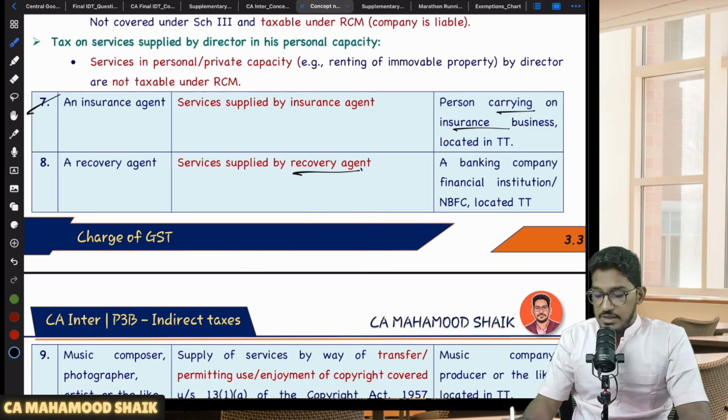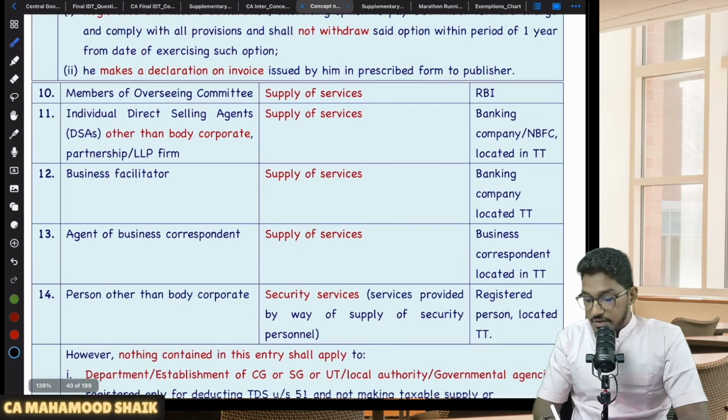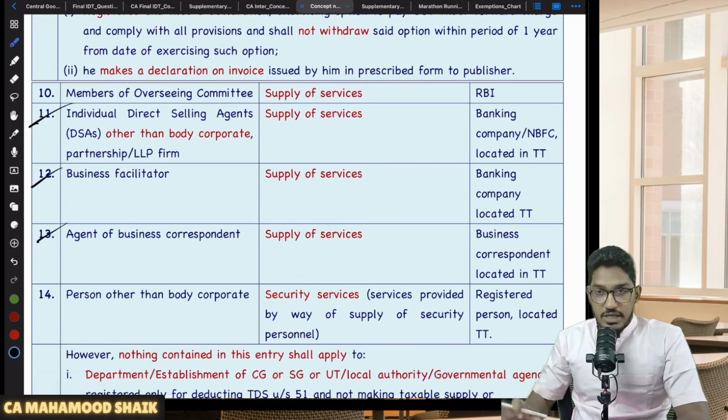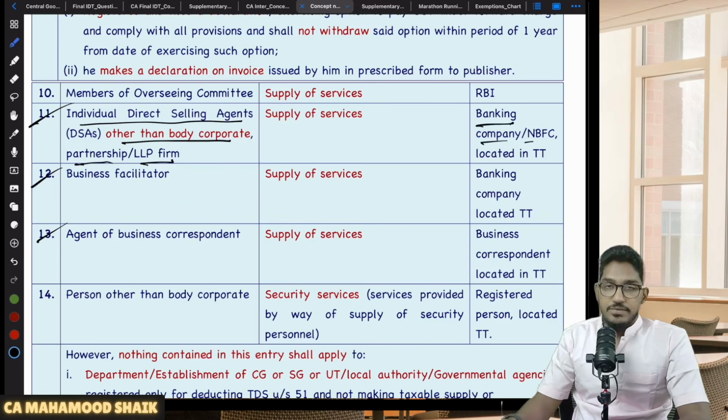There are a few more services covered under this. Let me come here. This one: direct selling agent. We will try to cover entries 12, 13, 14. All these three are also related to the banking sector and financial sector only. Services provided by individual direct selling agents, other than a body corporate, partnership firm, or LLP firm, to a banking company or NBFC will also get covered under RCM.